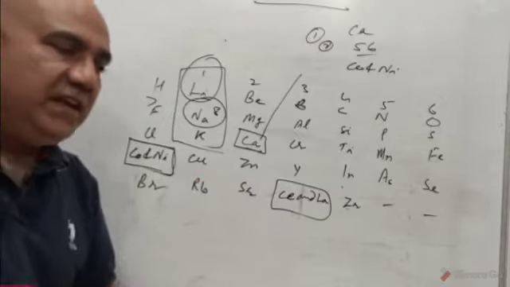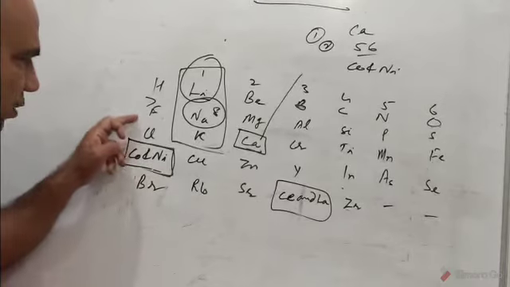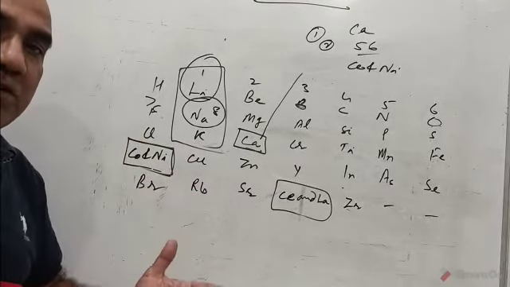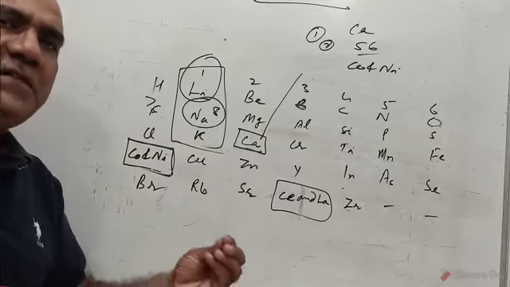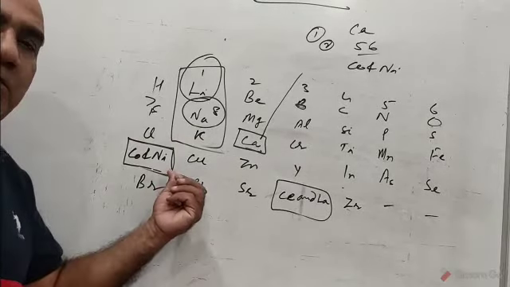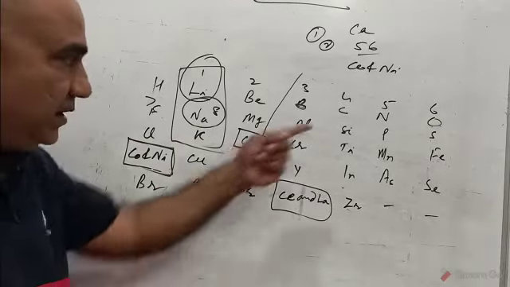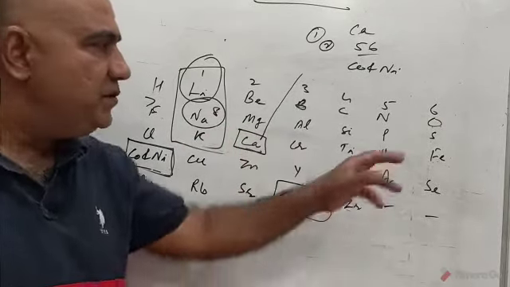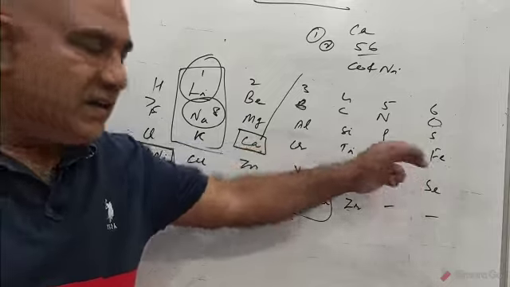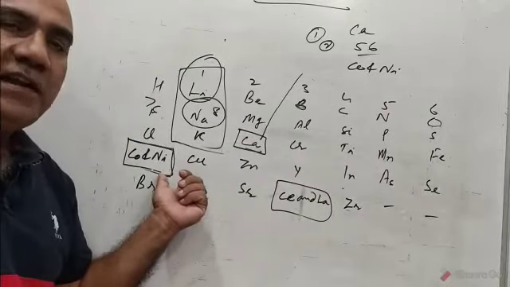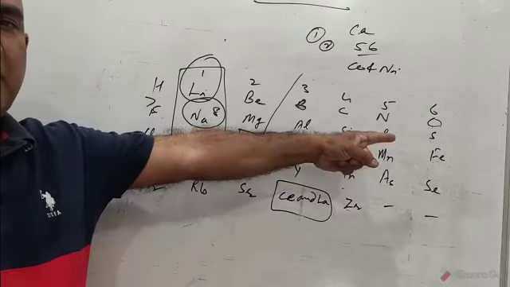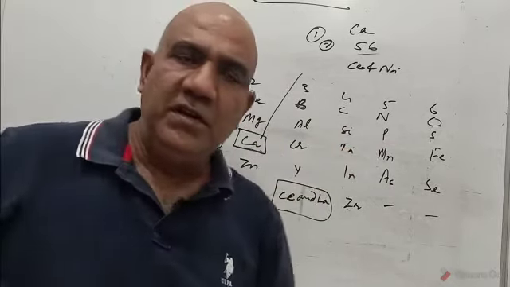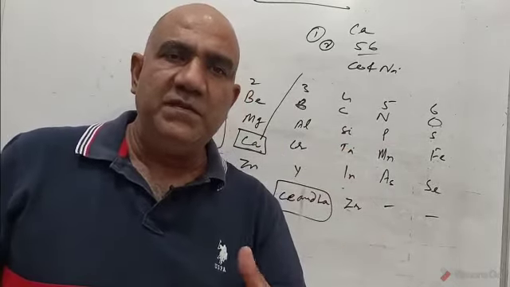Another defect: cobalt and nickel were kept along with fluorine, chlorine, bromine, iodine, etc., that is with the halogens, whose properties are altogether different from the properties of cobalt and nickel. That makes 2 defects. And the third one: the chemical properties of iron are similar to those of cobalt and nickel, whereas iron is kept far away from cobalt and nickel. So this was all about Newland's octave system.